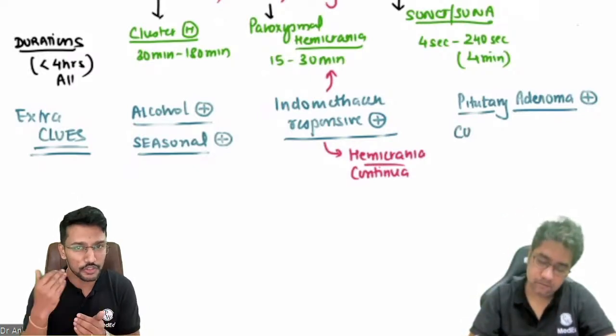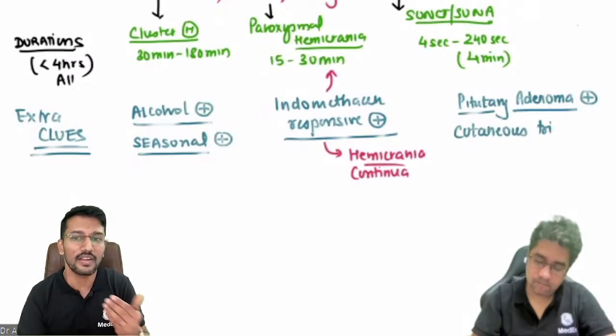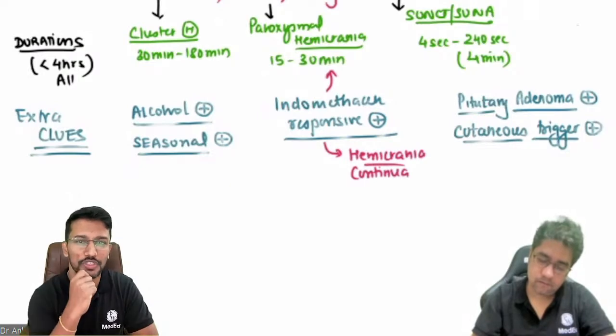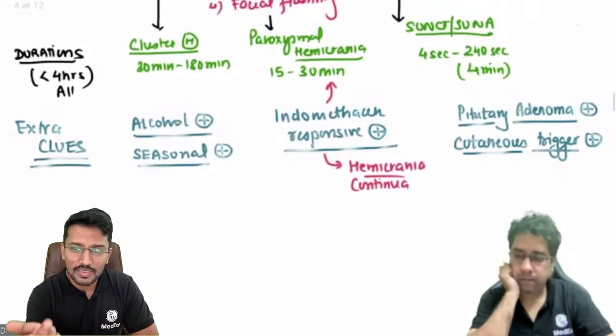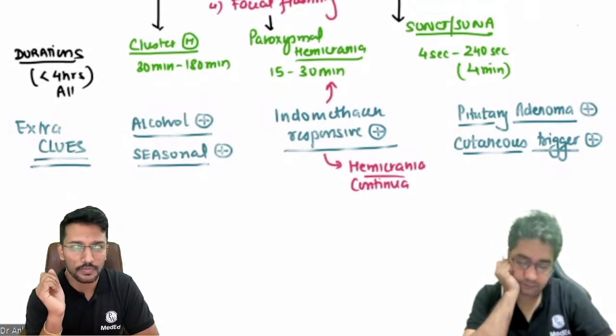So if you touch the distribution of the trigeminal nerve on the face, that location can trigger the headache episodes lasting for seconds. Okay. अभी एक question आता है. This is exactly resembling trigeminal neuralgia. तो क्या फर्क है? What is the difference between trigeminal neuralgia and SUNCT or SUNA?